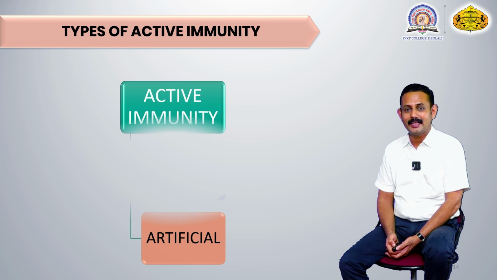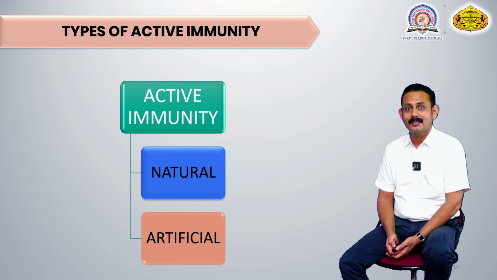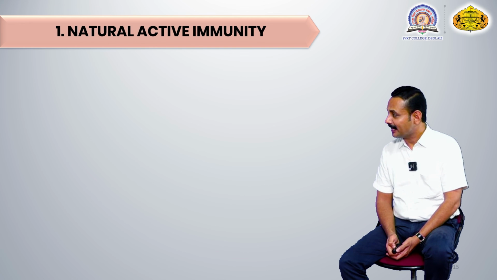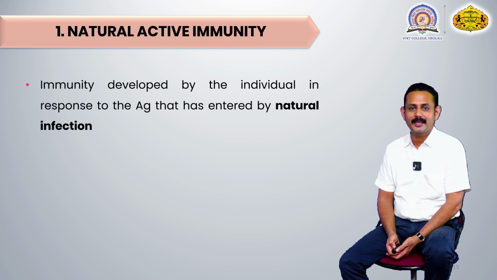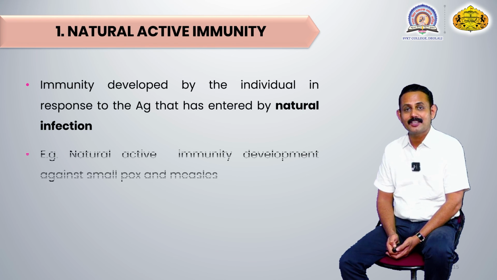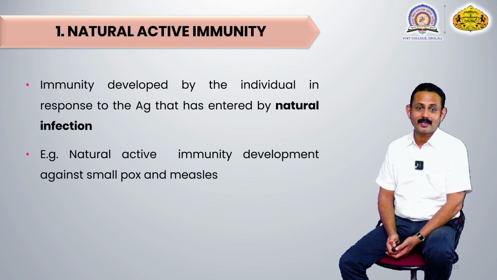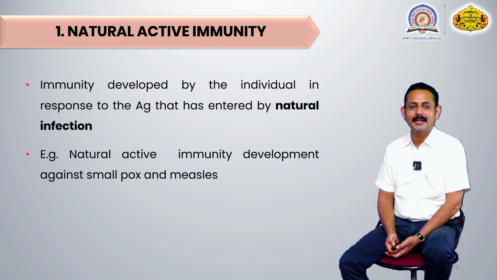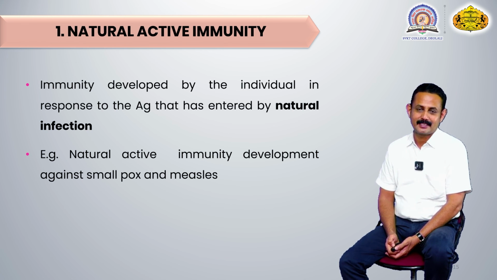So this active immunity, as I already told you, depending upon the nature of entry of antigen is of two types: natural active immunity and artificial active immunity. So in natural active immunity, what does it mean? This is the immunity developed by an individual in response to an antigen that has entered by natural entry or by a natural type of infection. For example, natural active immunity development against smallpox and measles.